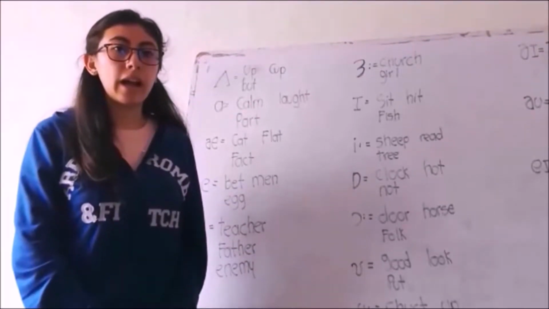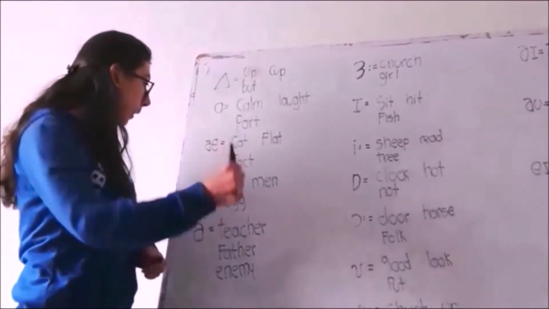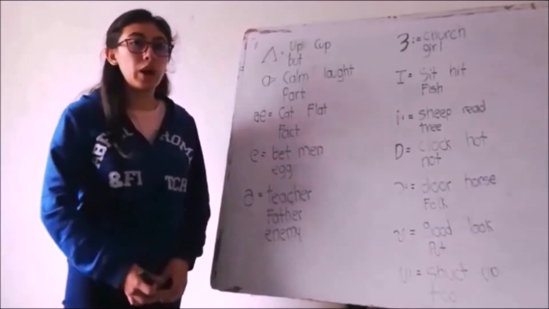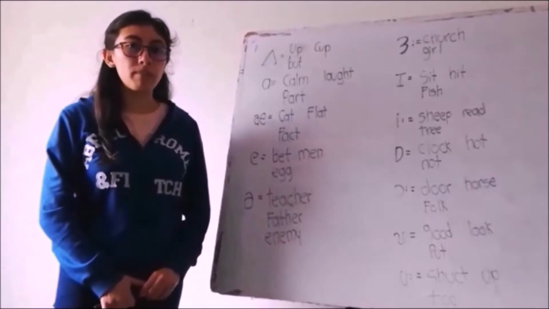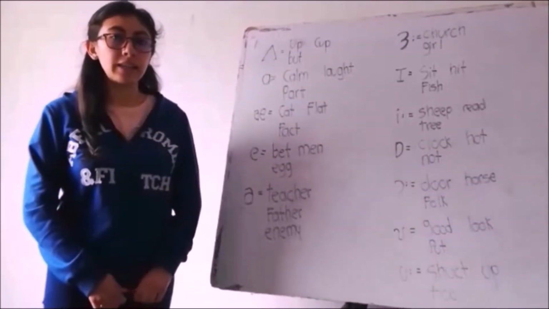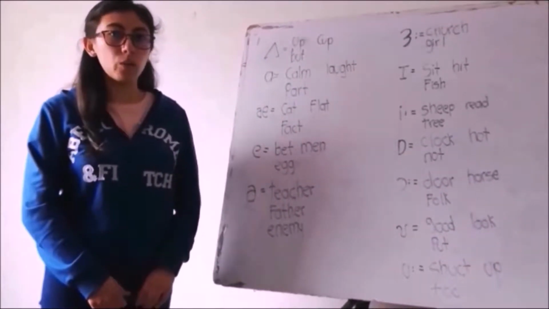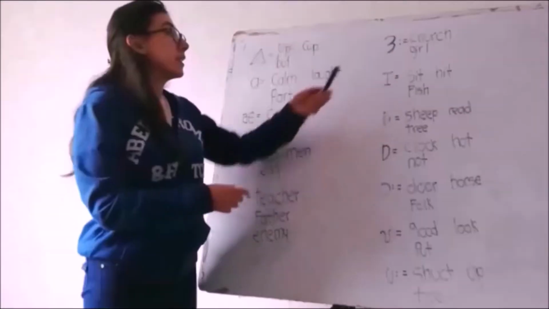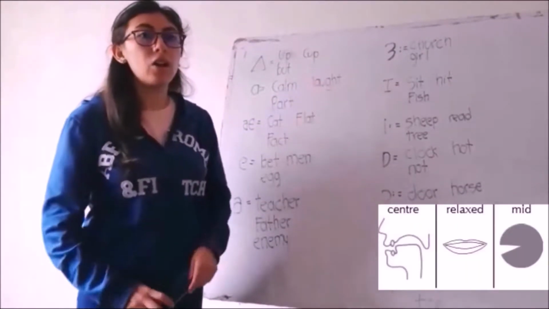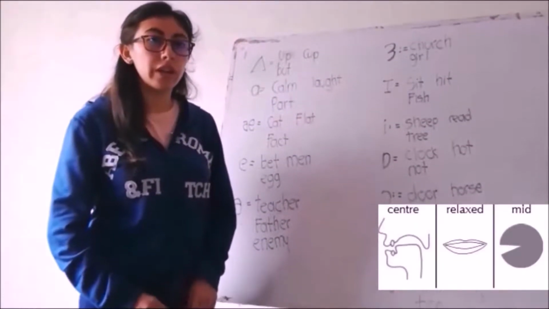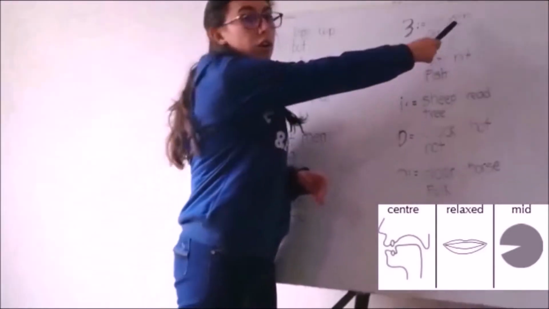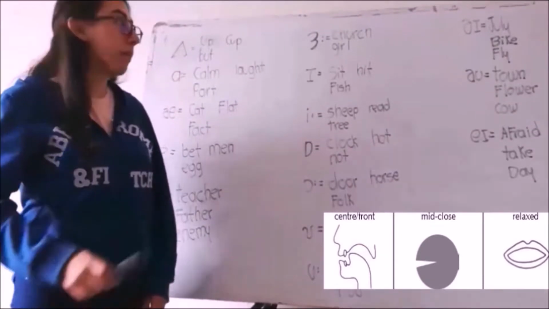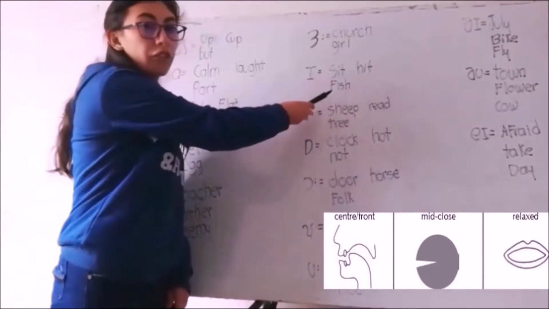This vowel is a normal E. For example, bed, man, egg. This symbol is a schwa that can sound like any other vowel, but normally it remains as in, for example, teacher, father, enemy. This symbol is a long and strong E. For example, short, girl. This vowel is a short I. For example, sheep, heat, fish.